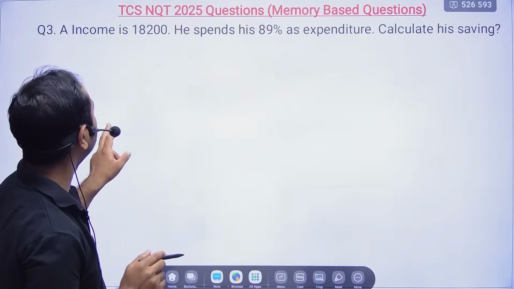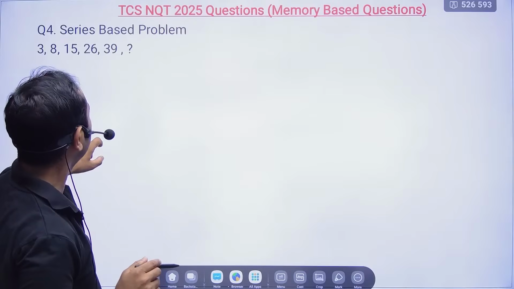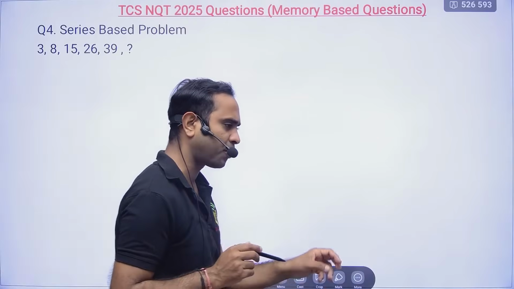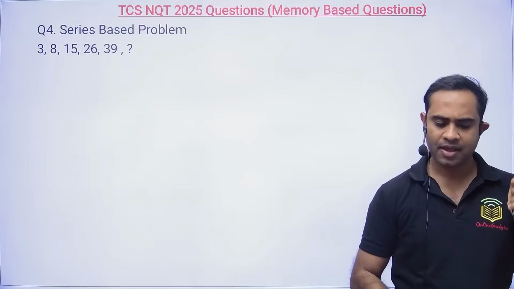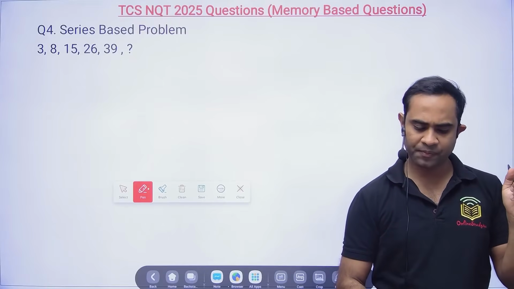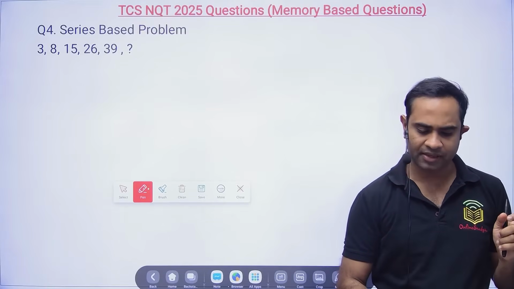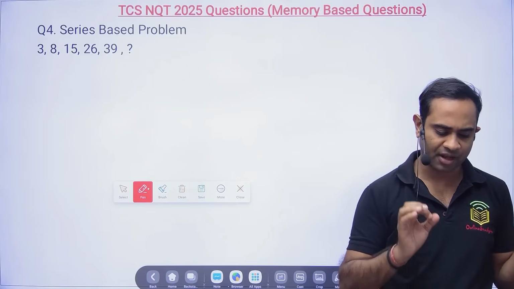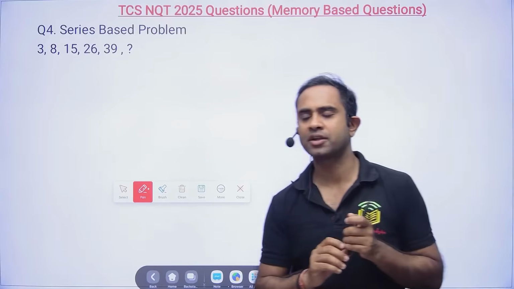Now moving towards the next question, question number 4. This is a series based problem and a simple problem. I will give you 30 seconds for this. Yes, there will be an on-screen calculator in the exam. Anyway, your time starts now.